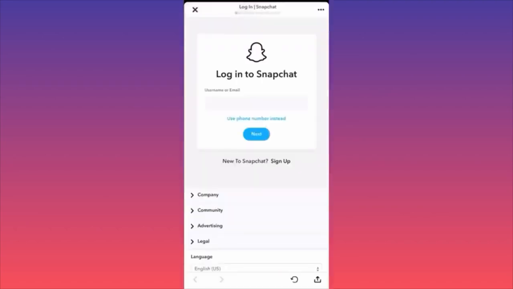When you click on Delete Account, you will have an option to input your username and your password, or your phone number instead, whatever option you choose. Then you click next. Then you have to click delete or deactivate your account. This is the new update for 2024. So in this case, you will have up to 30 days, if you change your mind, to go back and recover your account. This is very important, guys. Once this 30-day period expires, you cannot get your account back anymore. But this is how you delete your Snapchat account. Very easy, very simple, with just 3 clicks over here, guys.